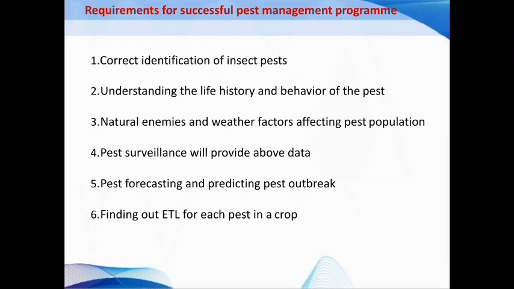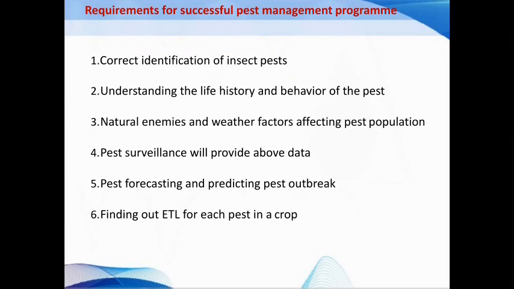Then natural enemies and weather factors affecting the pest population. We should also know about the natural enemies. Natural enemies are those beneficial insects that are helpful, or that feed on a harmful organism or pest. We should also know about the weather factors affecting the pest population. It means we should know the different biotic and abiotic factors which are responsible for the abundance of the pest population, or which influence the pest population in our environment. Then pest surveillance should be known. Then pest forecasting and predicting pest outbreaks should also be known for the IPM program.